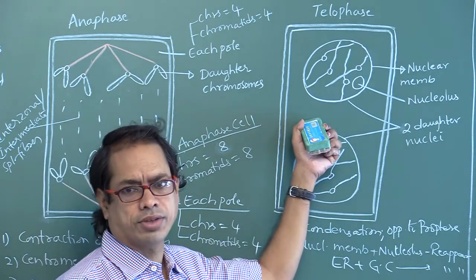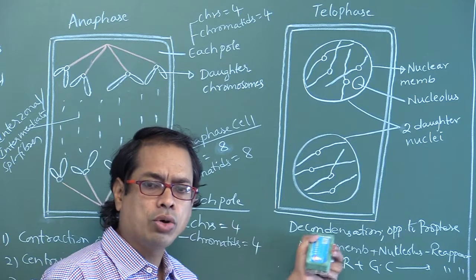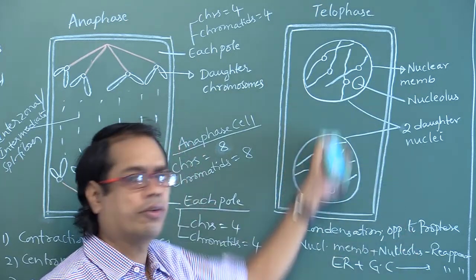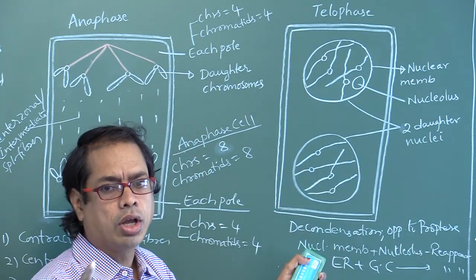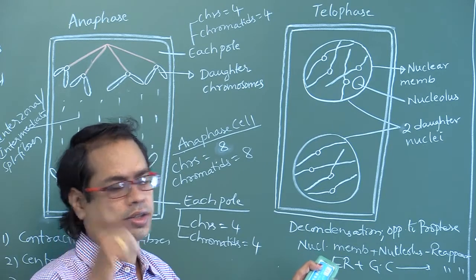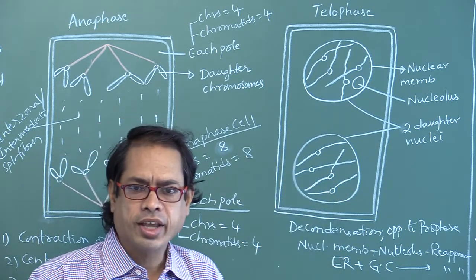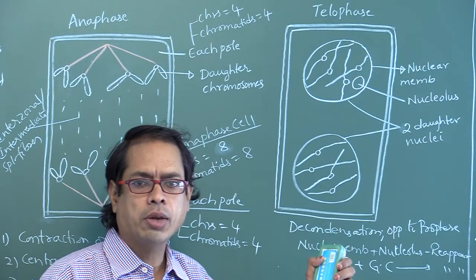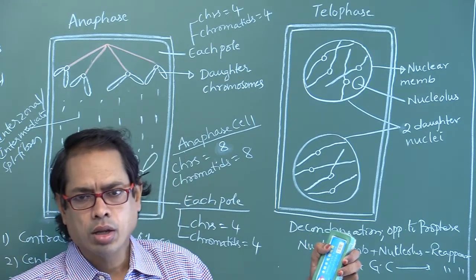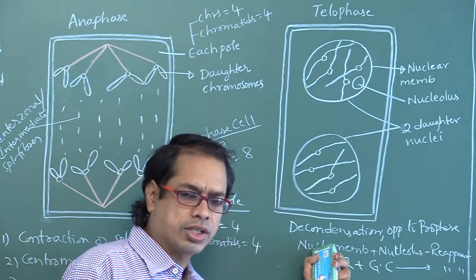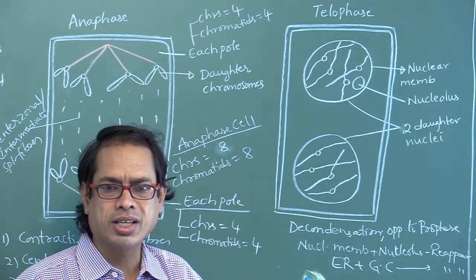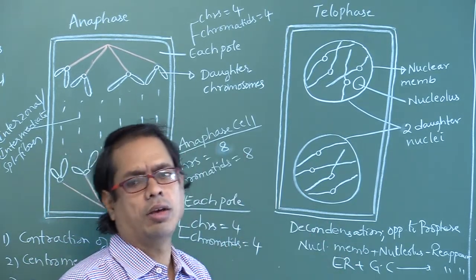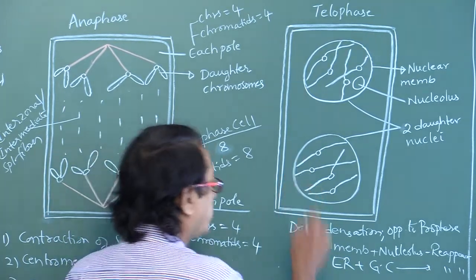It is the fourth stage. Nuclear membrane and nucleolus disappear in prophase, reappear in telophase. It is quite opposite to prophase. In prophase, condensation occurs; here, decondensation occurs. Endoplasmic reticulum and Golgi apparatus disappear in prophase, reappear in telophase.